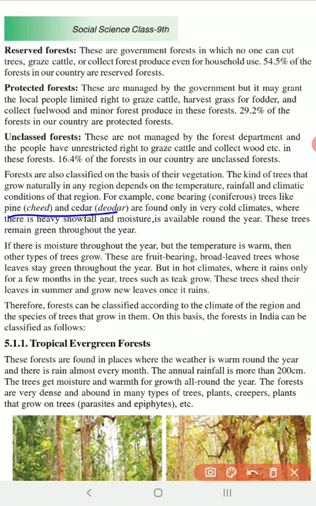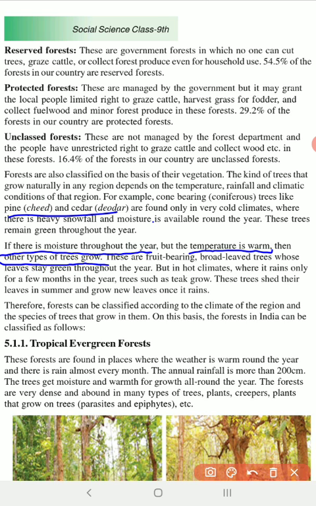Okay, right. Now if there is moisture throughout the year but the temperature is warm, so the whole year is moist but the temperature is not very cold, which means there is too much rain but the temperature remains warm. Okay, then there are other types of trees we find.